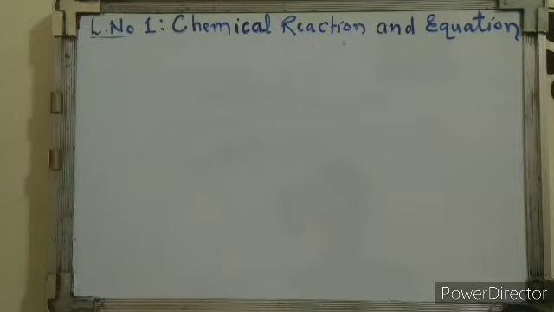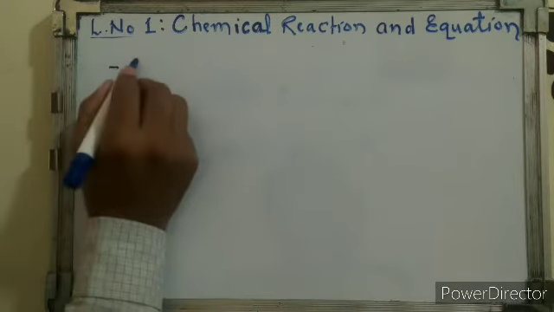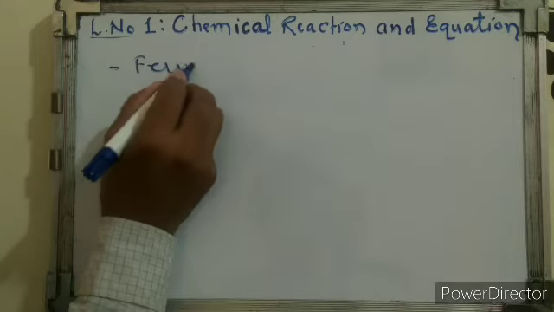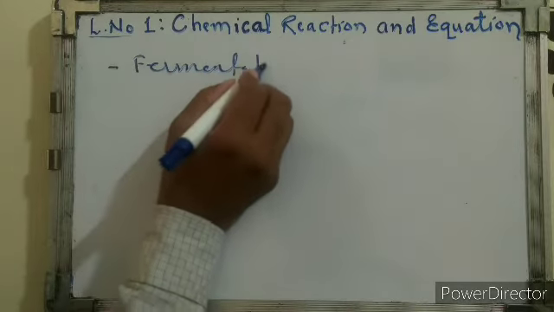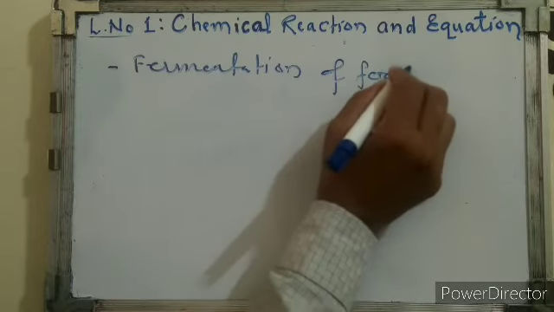Good morning students. Today we will see class 10 lesson number 1, chemical reactions and equations. During this lesson we will see day-to-day life examples. So what are those examples? If we see, like fermentation of food. Fermentation of food, so this is called a chemical reaction.